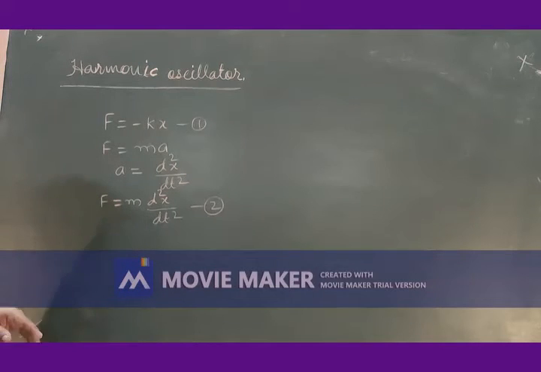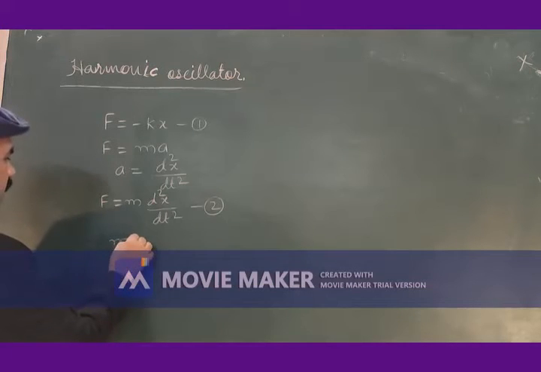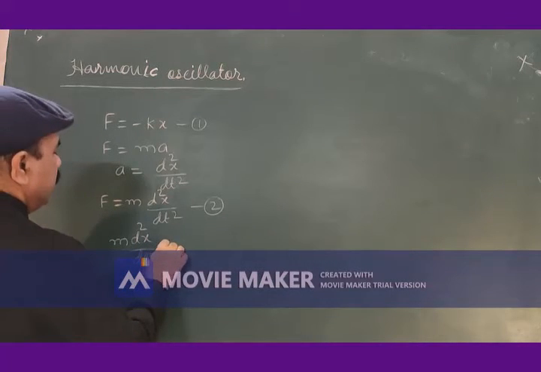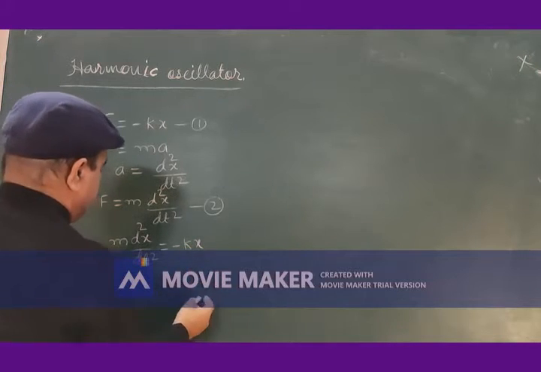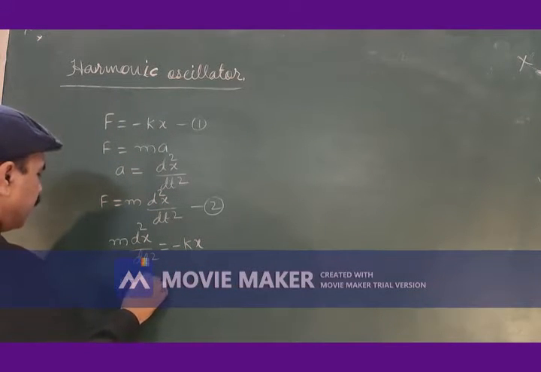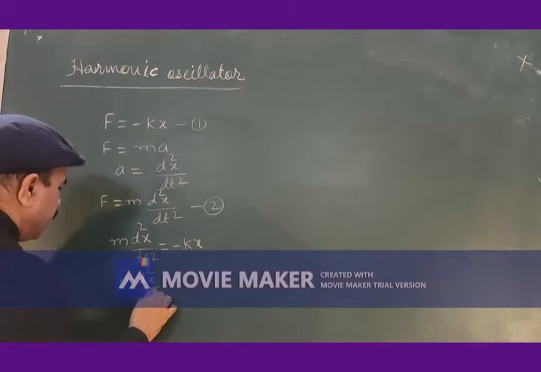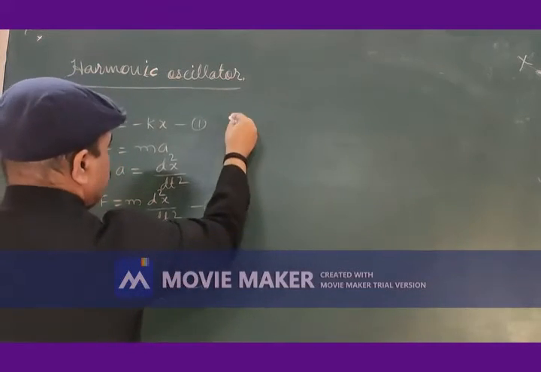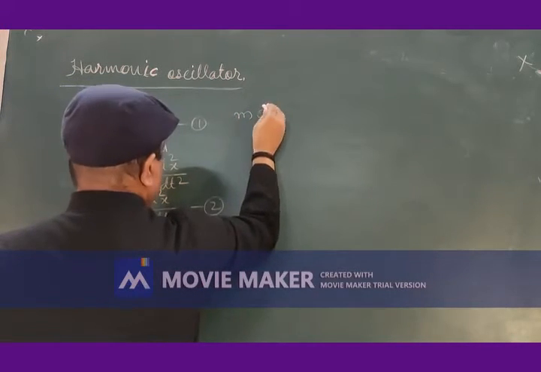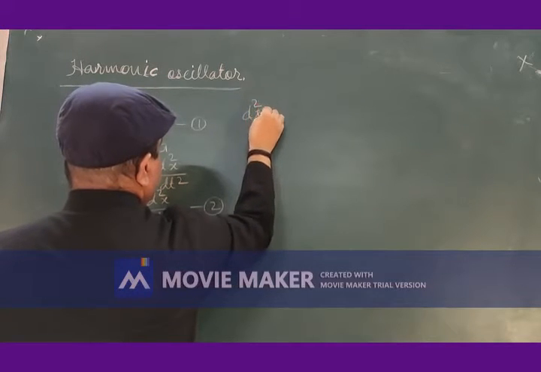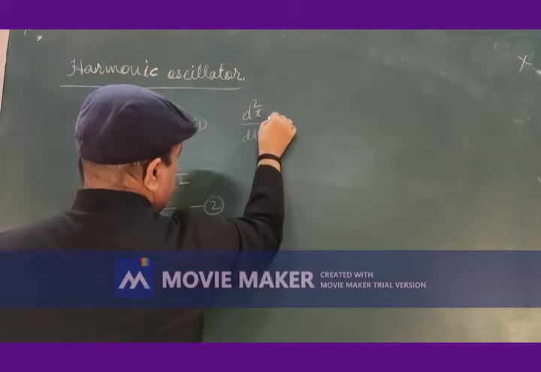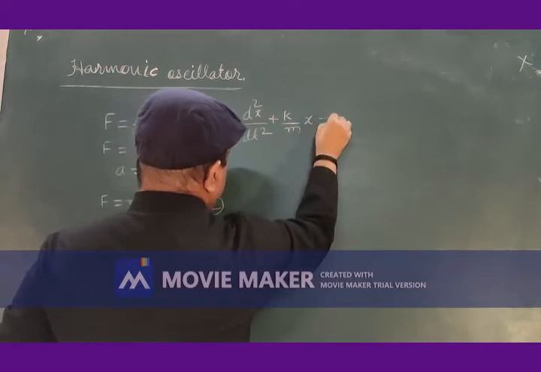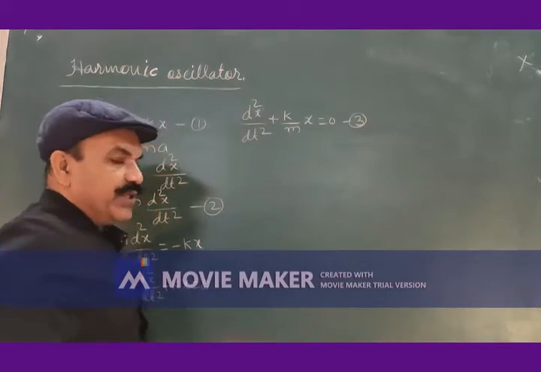Equate the RHS of these two, and that will be m d2x by dt square is equal to minus kx, or further m into d2x divided by dt square plus kx is equal to 0, or, dividing by m, d2x divided by dt square plus k divided by m into x is equal to 0, equation number 3.